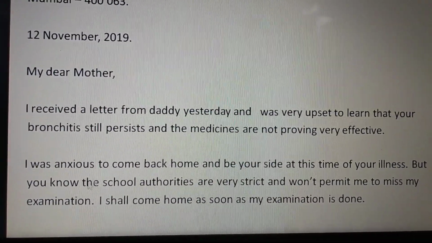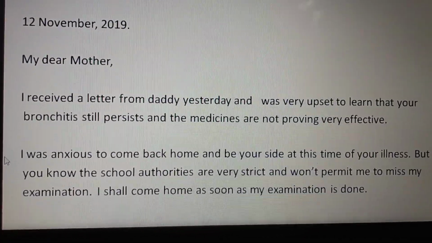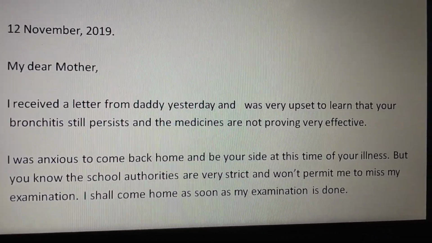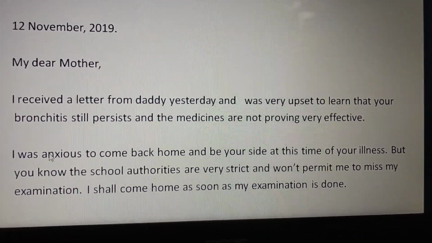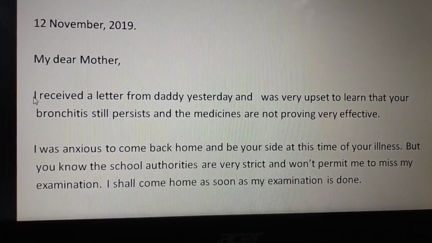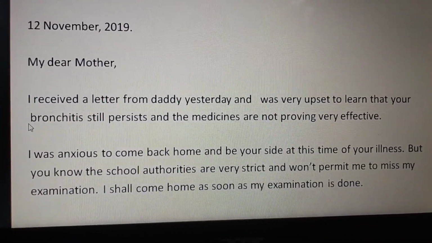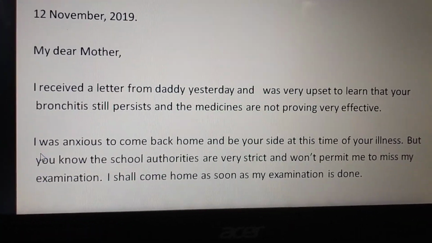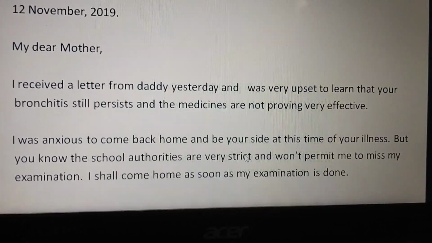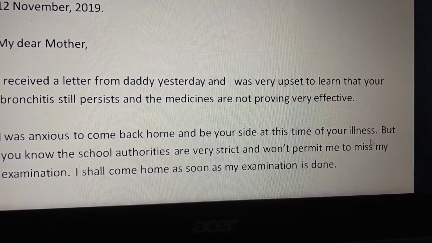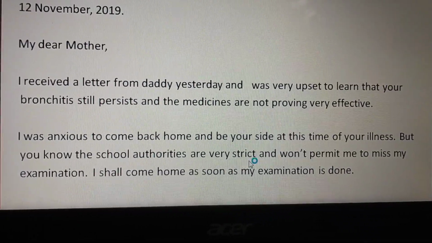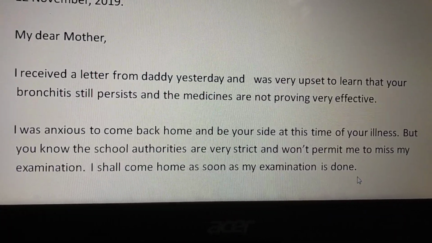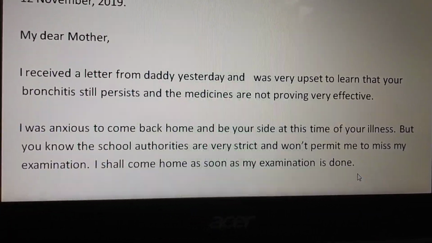All right, so I have written here in the second paragraph, see, I have not left 1 finger or 2 finger space. I have written everything on the left side. I have left a line between the two when you are beginning the paragraph, right from the margin towards the left side. After the paragraph, you need to leave a line. So my second paragraph states, I was anxious to come back home and be by your side at this time of your illness, but you know the school authorities are very strict and won't permit me to miss my examination. I shall come home as soon as my examination is done. This is my second paragraph.